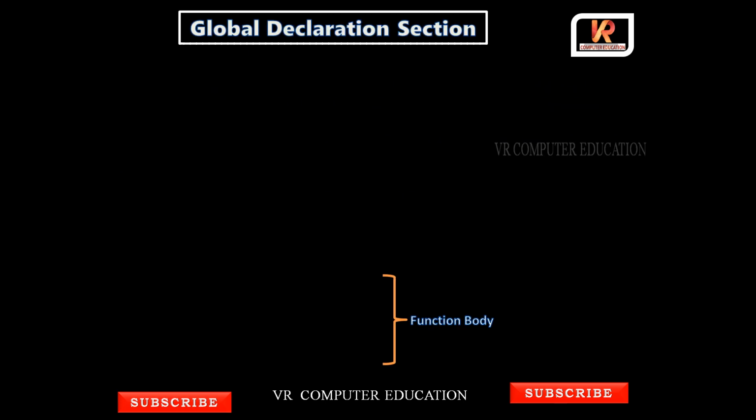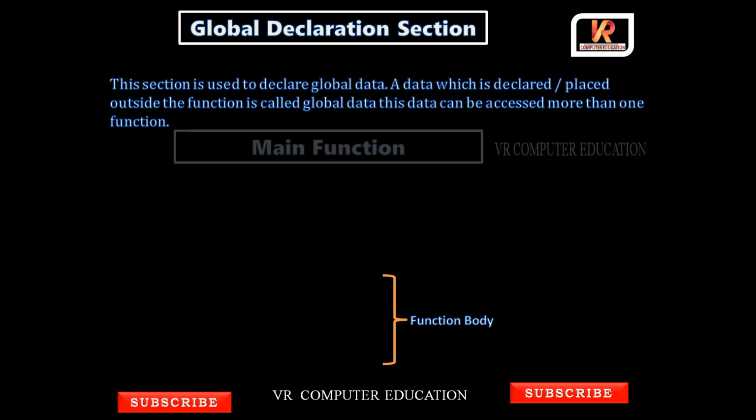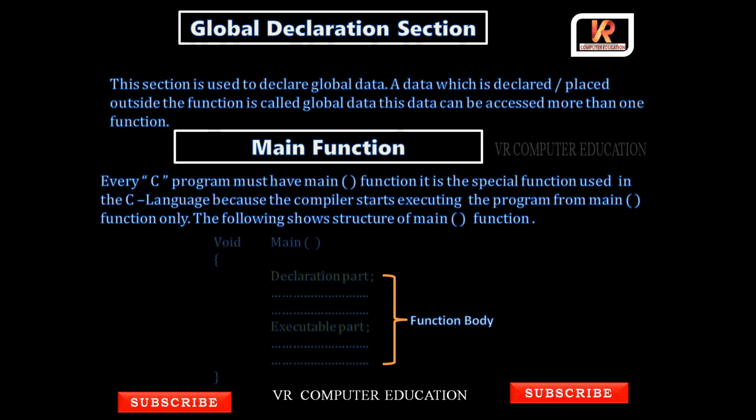Next, the global declaration section. This section is used to declare global data. Data which is declared or placed outside the function is called global data, and this data can be accessed by more than one function.